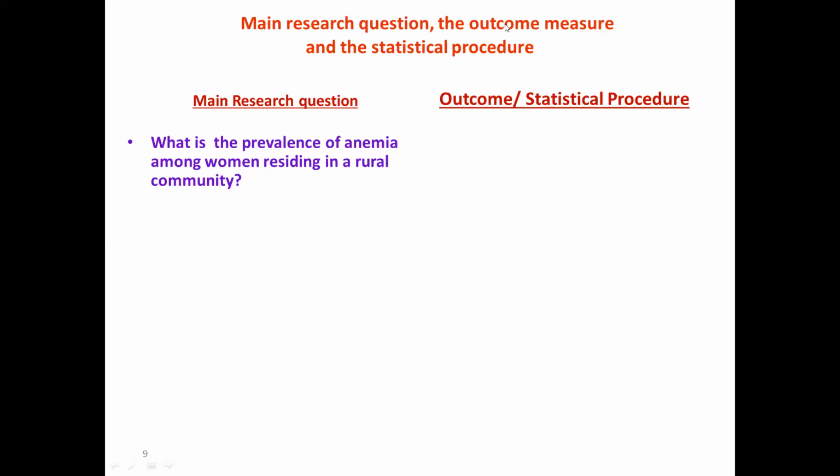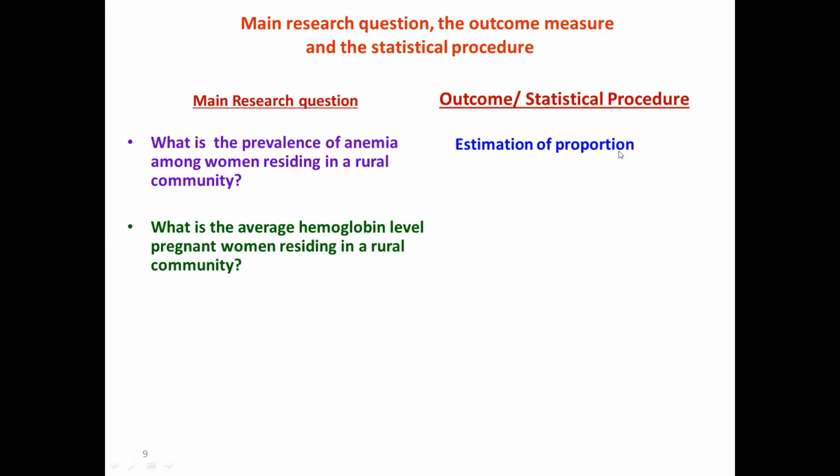Okay, there is an answer. Single proportion. Most of them have answered single proportion. Perfect. You all say prevalence. It is an estimation of a single proportion. Perfect. Well said. What about this? Yes, many are responding. Most of them are answering mean, average. Yes, single mean. Perfect. Well said.